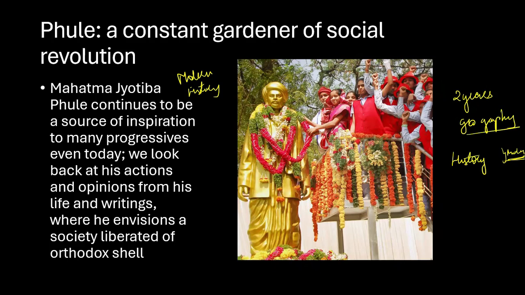He was born in 1827 in a lower caste traditionally engaged in gardening. That is why there is the word gardening: because he was engaged in gardening. He faced a lot of caste discrimination because he belonged to a lower family. At that point of time this was very common, and it inspired him to challenge social inequality, influenced by progressive education and rationalist literature. So what are the things that he did?